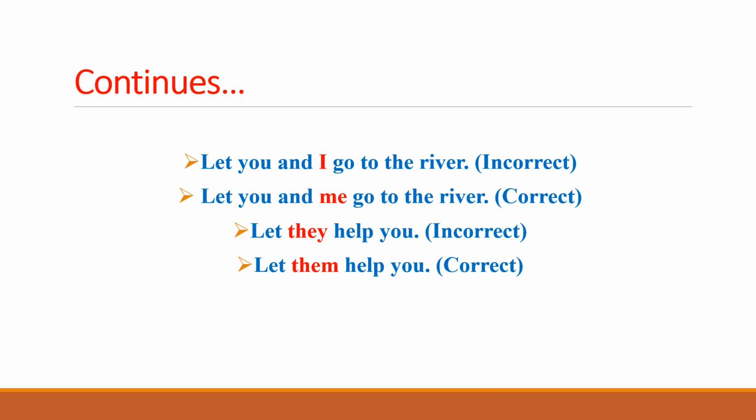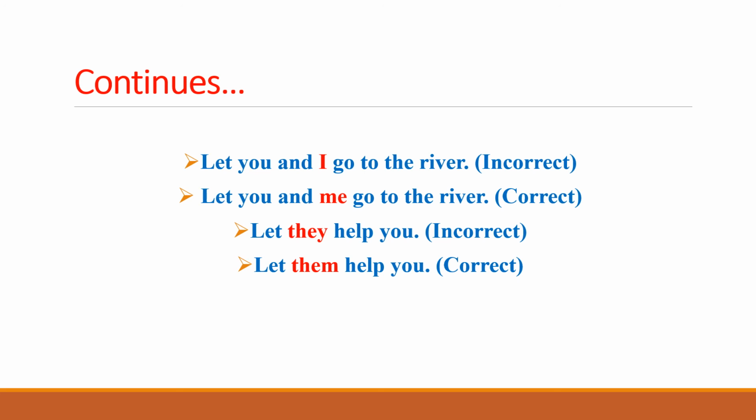What do we need to do? Is to use the objective case of I. What is the objective case of I? It is me. So we have to replace I with me in this sentence. Let you and me go to the river is the correct expression because me is the objective case in this one.